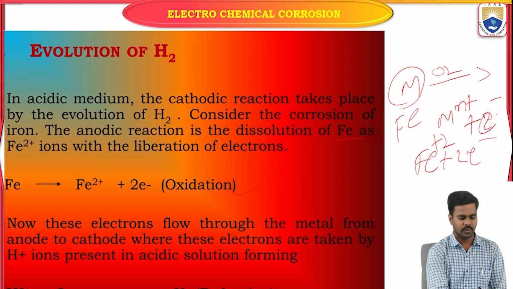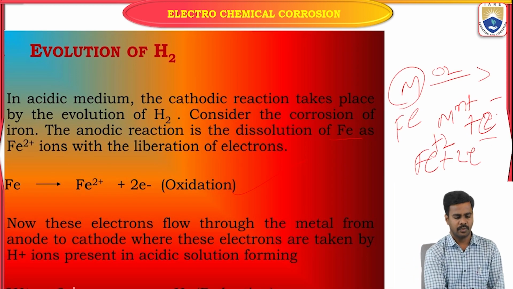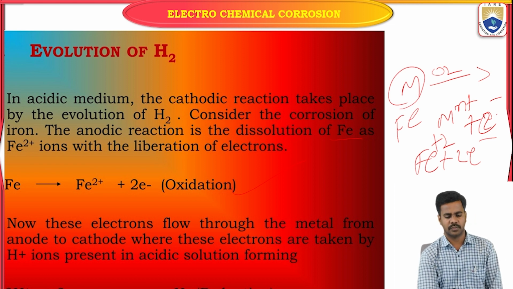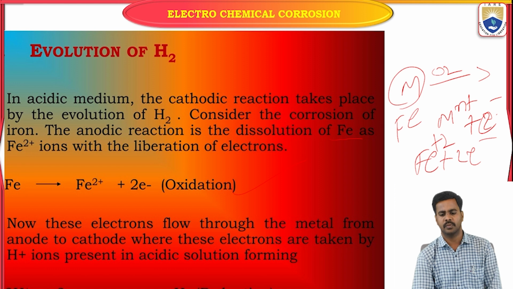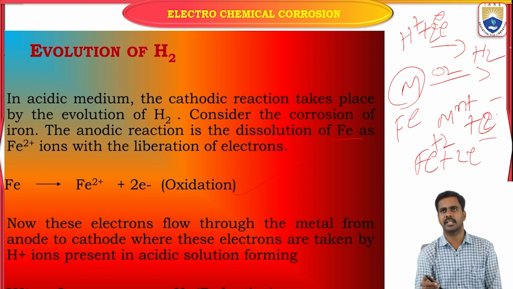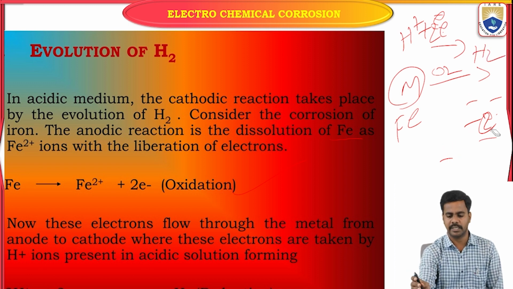Look here: 2 H+ plus 2 electrons forms H2. By gaining electrons, the H+ ions, taking the 2 electrons coming from the anode, form H2. That is evolution of hydrogen.